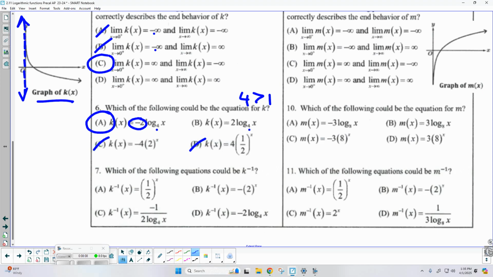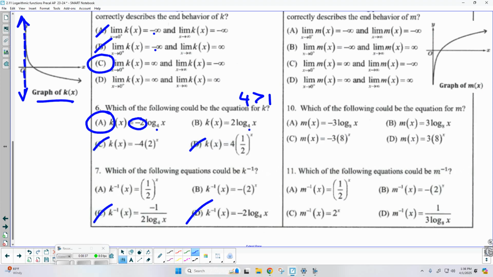Okay. How are we doing so far? Good, good, good. And number 7, which of the following equations could be the inverse? Well, let's use the fact that we know we're dealing with a log once again to help us out. What's the inverse of a log? An exponential. So any answer that's a log function, I can automatically get rid of. Okay. So it has to be A or B.